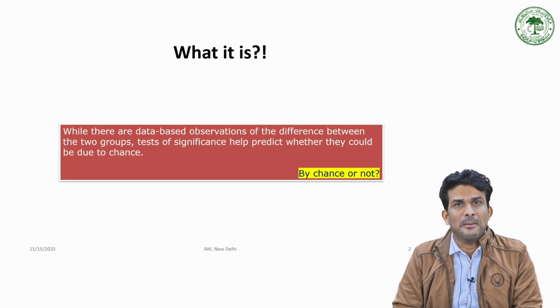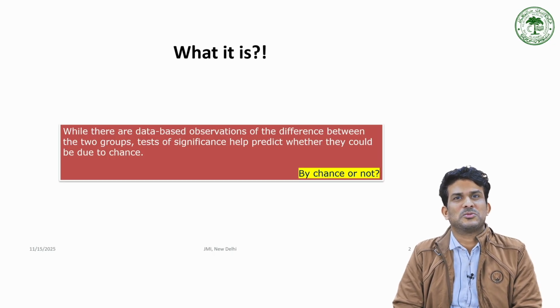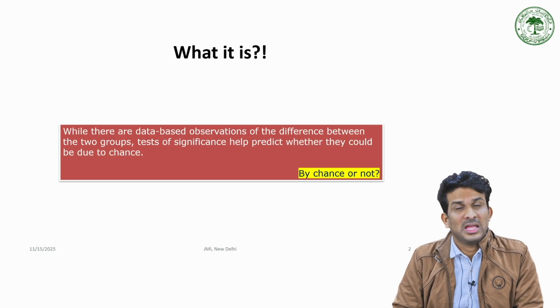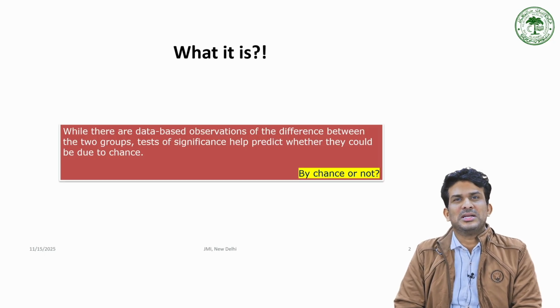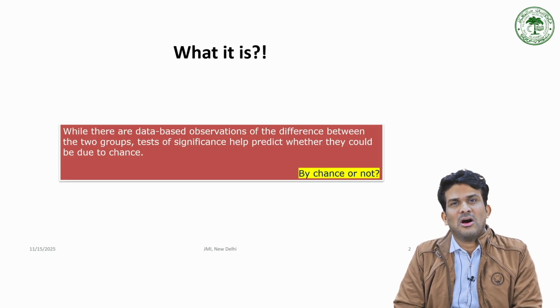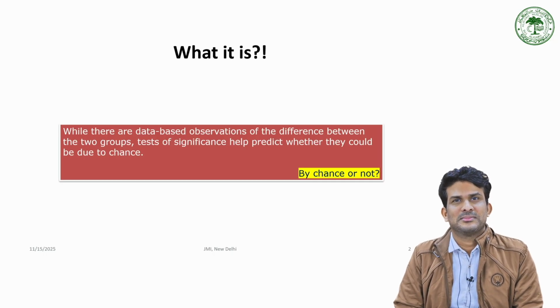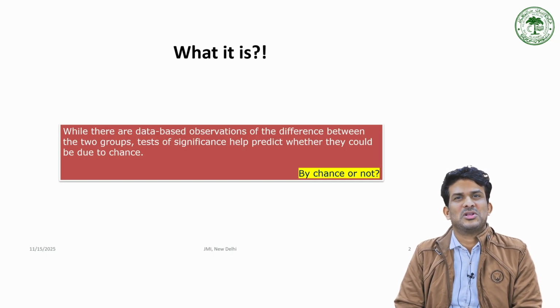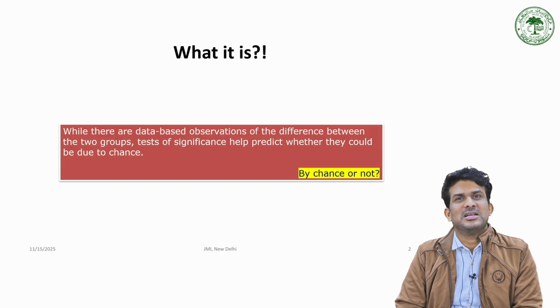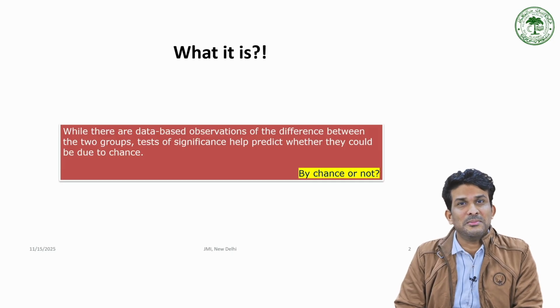I would like to compare whether there is a difference between boys and girls in a specific parameter. If there is a difference, is it by chance or is it significantly differing? This is actually significant differences between means, right?